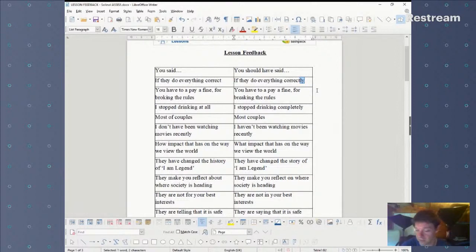So if you're wondering why rightly, well, I mean, rightly is a word, but it means something slightly different. But yeah, with correct, you do need to use the adverb form if you're describing a verb. So if they do everything correctly.